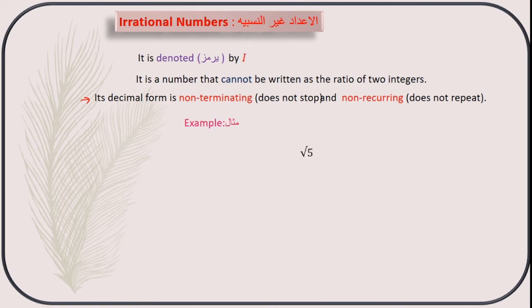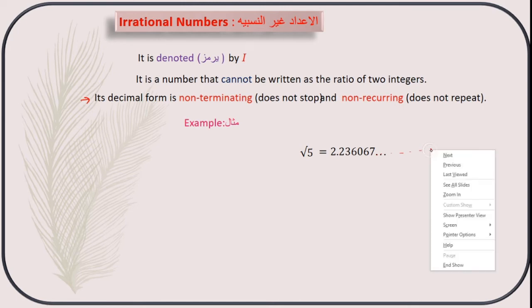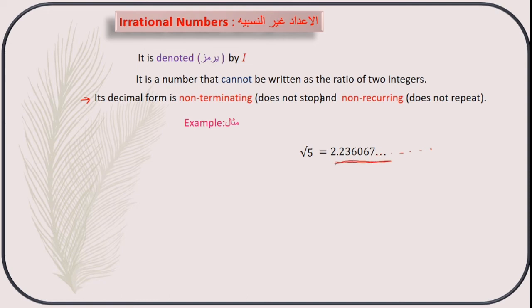Example, root 5. This is equal to 2.23606 and more numbers are there. It will not stop. There are infinite digits even after that. So this is not repeating. You cannot see any repetition of the numbers in a particular order, in a particular sequence. There is no repetition. So this root 5 is an irrational number.